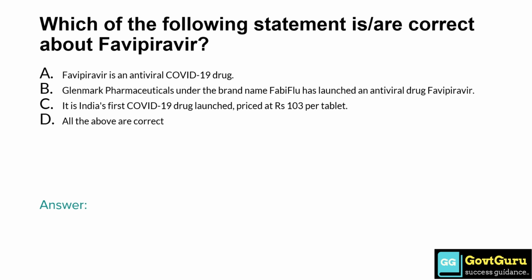Which of the following statements are correct about favipiravir? Option A, favipiravir is an antiviral COVID-19 drug. Option D, Glenmark Pharmaceuticals under the brand name FabiFlu has launched an antiviral drug favipiravir. It is India's first COVID-19 drug launched, priced at rupees 103 per tablet. All the above are correct. So the answer is D, all the above statements are correct.